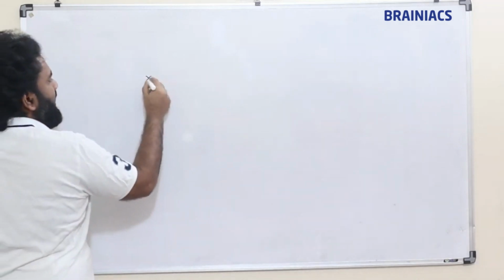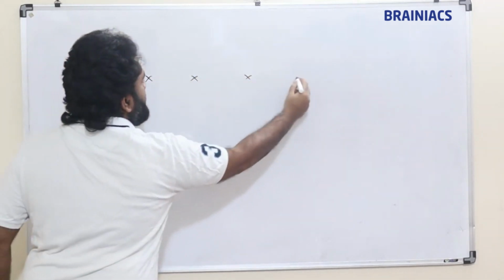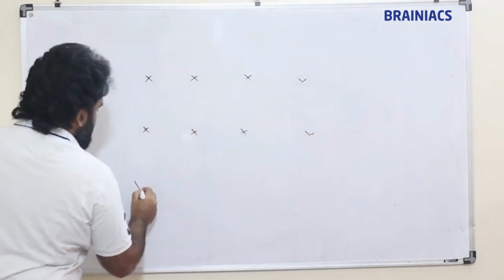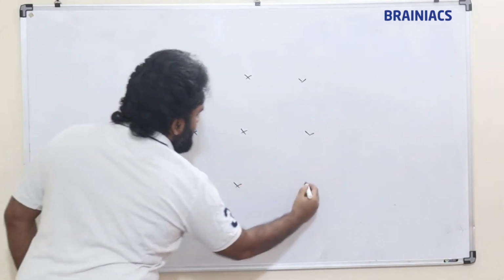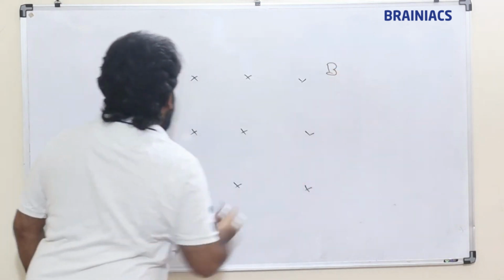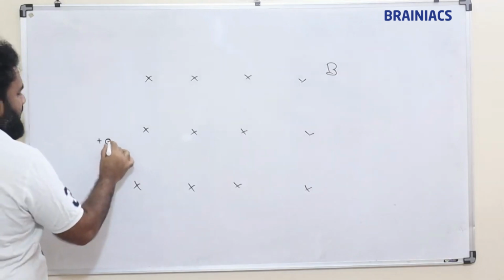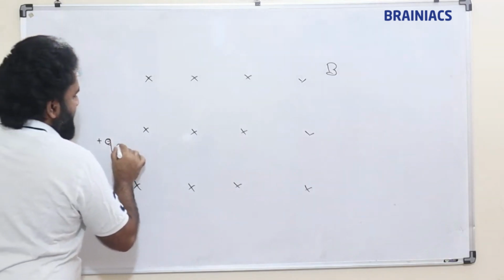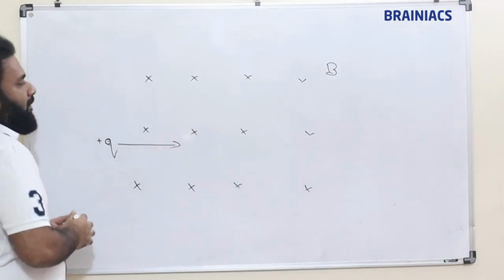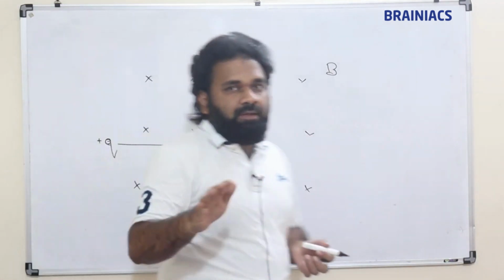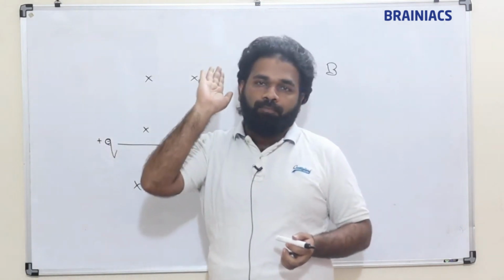Now suppose there is a magnetic field, and a positively charged particle is entering into this field. The direction of the magnetic field is this. I am using the right hand palm rule.